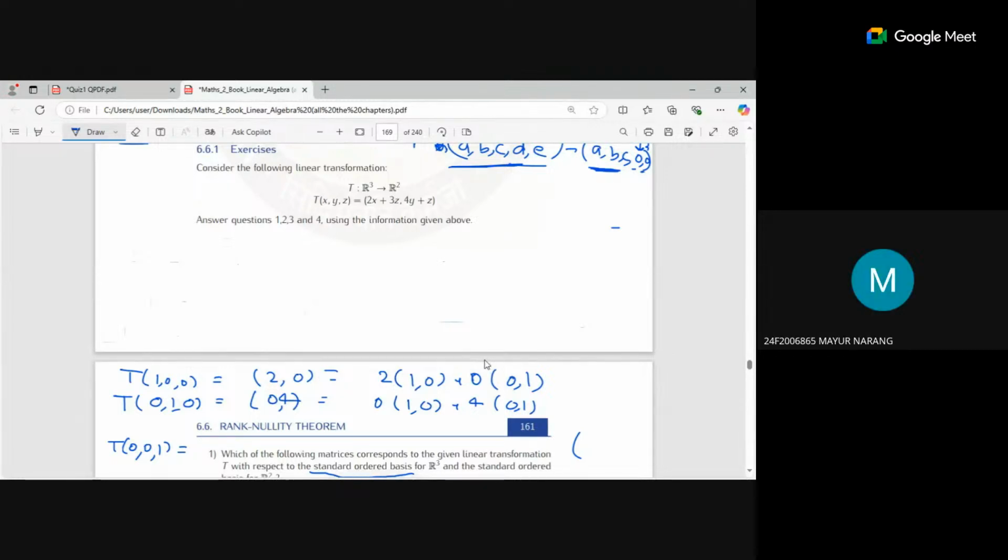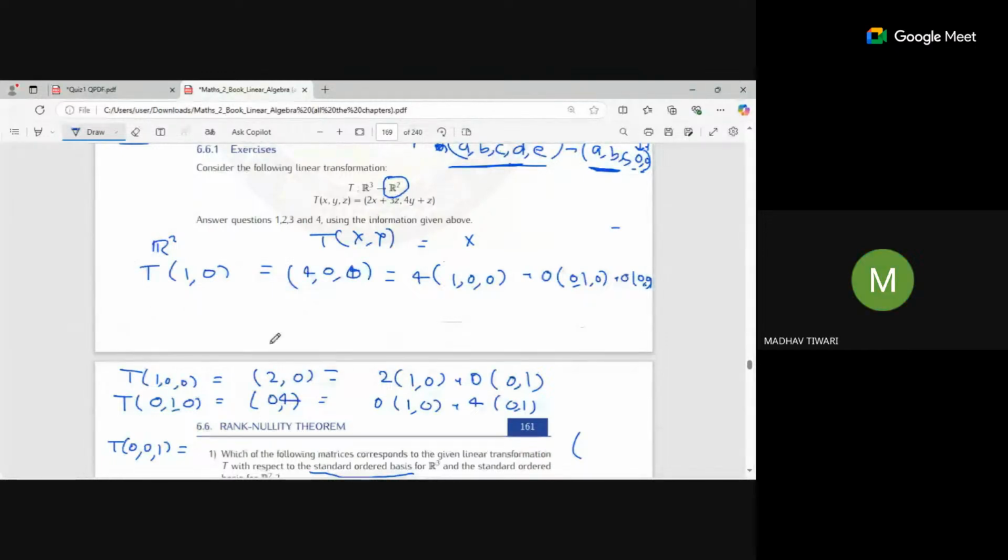If I have to do R2 on the left-hand side, if I say T(1,0), and we have to transform it to a standard ordered basis for R3, 4 comma 0, 0, 4 comma 0 comma 0. So my answer for the standard ordered basis will be 4, 1, 0, 0. Okay, understood, sir. Very well, sir. Yeah, understood. I'm clear.